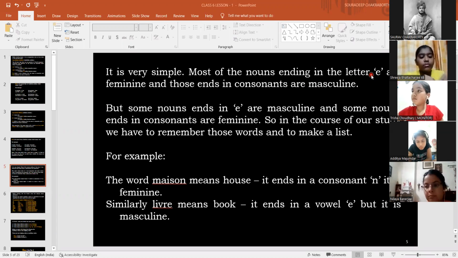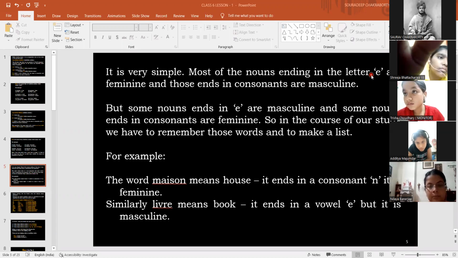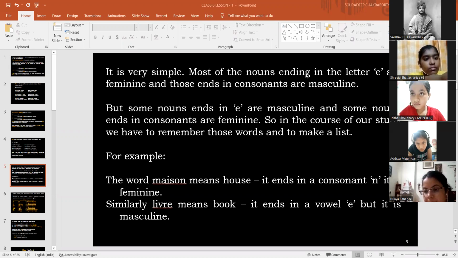This is general. But there are a few exception cases where the noun ends in a consonant but is feminine. Like maison, which means house. Maison ends with n, a consonant. So we need to remember those words which end in a consonant but are feminine. Like leçon, listen, leçon. It ends with a consonant but is feminine gender. Is it clear to all of you?